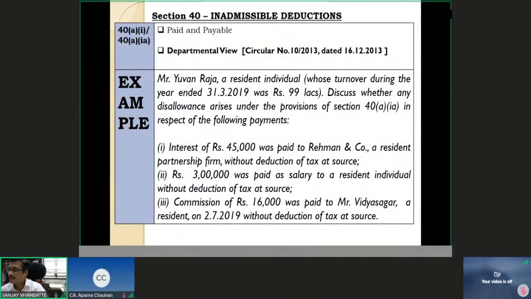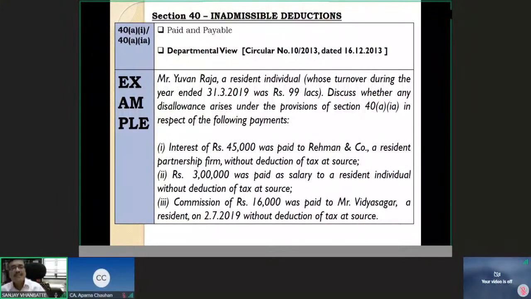So all 30%. Okay. So Sanjay and Palak, both of you are saying the same thing. At least one thing you understood, that 30% is the disallowance for resident payments without deduction of tax at source. That is clear. But this question is not essentially on section 40A(ia).